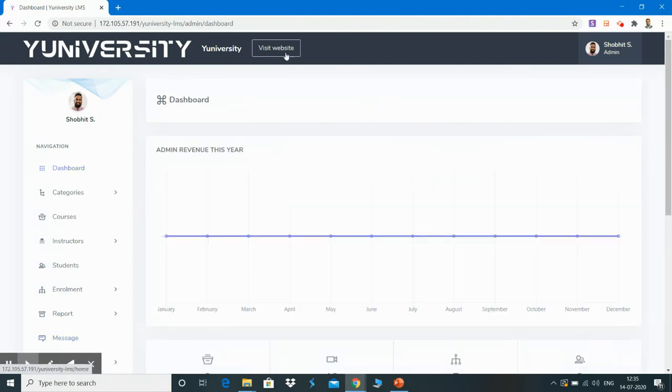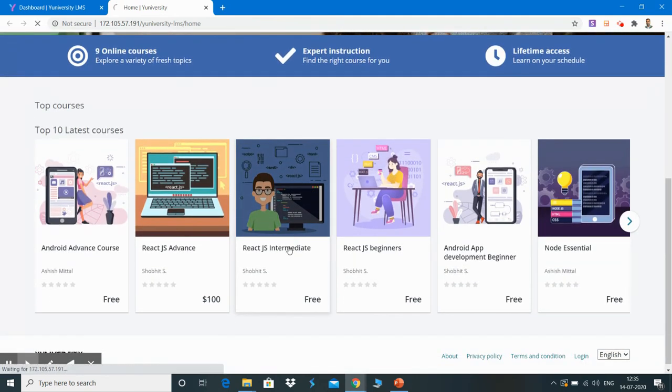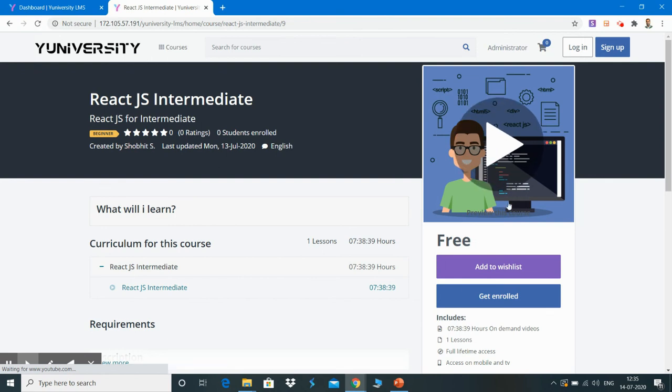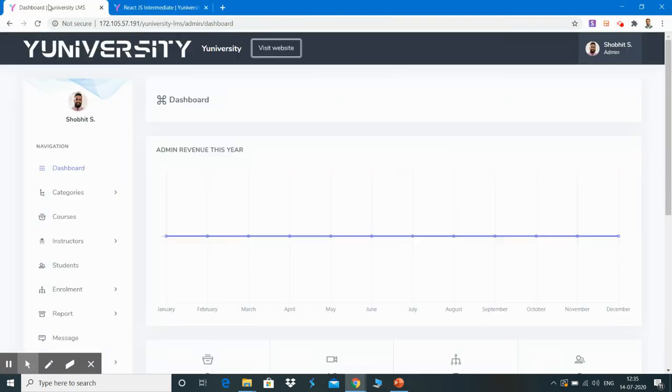So this is how the admin can manage the whole platform and every element on the portal. These are the courses which are available here, and he can manage the whole content and the users of different types right from here itself.